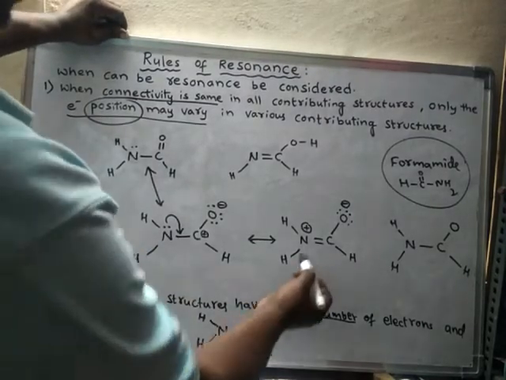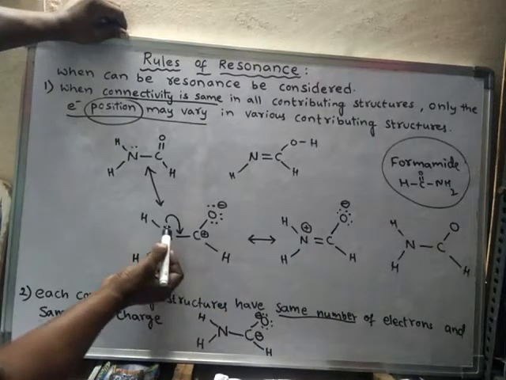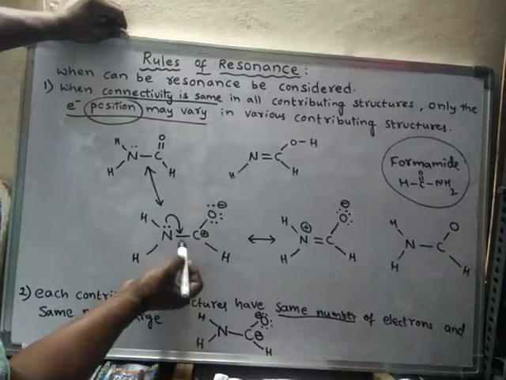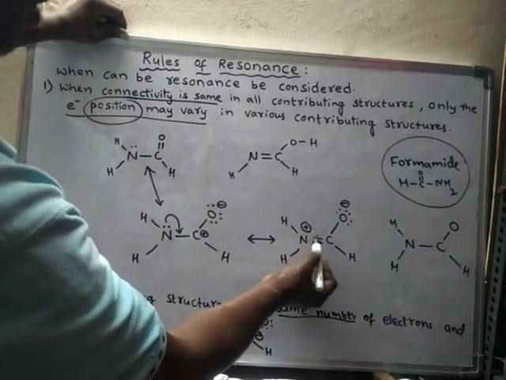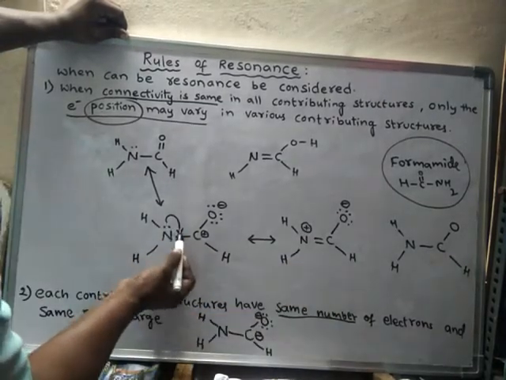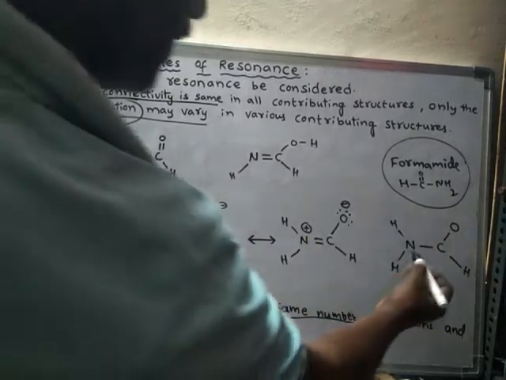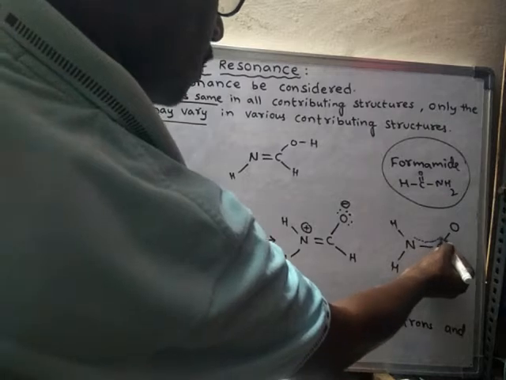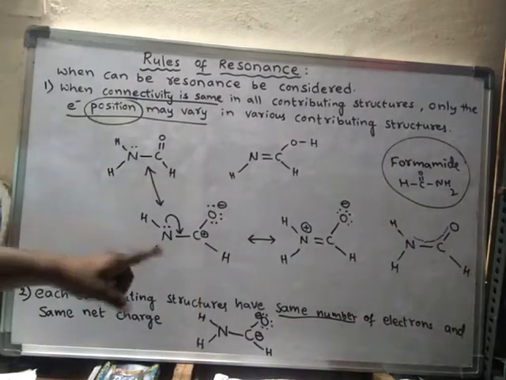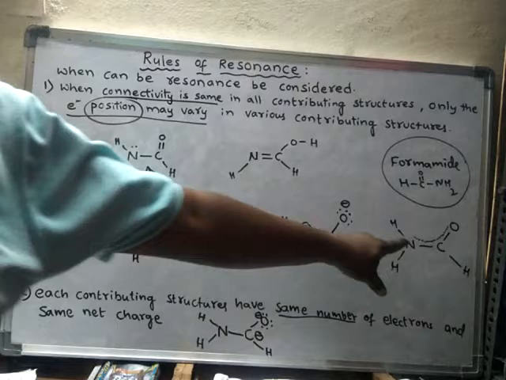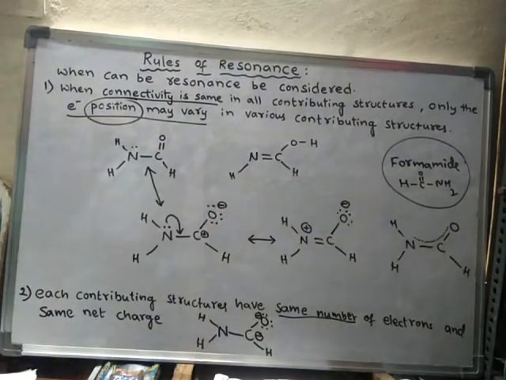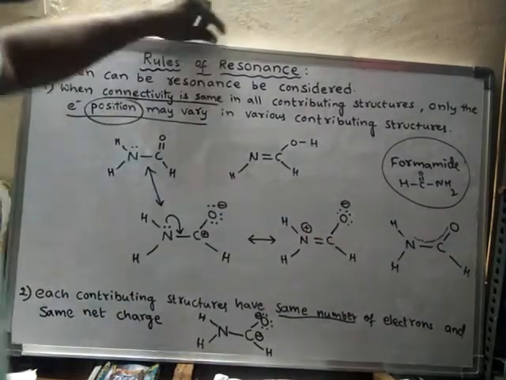Okay, right, this is another structure where the lone pair of electrons are shifted to this single bond, and now it has become a double bond. So the lone pair of electrons on nitrogen are shifted to here. So here what happens? There is a shifting of electrons. The electrons are moving. So the electrons are delocalized. So we have to represent all the delocalization in a single figure. So it is not possible to draw the entire structure, the real structure.